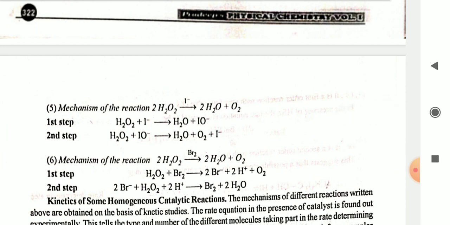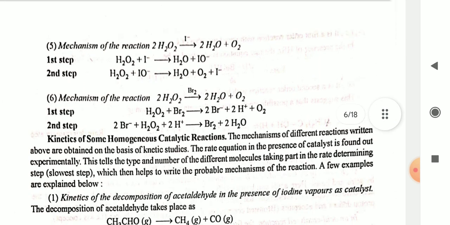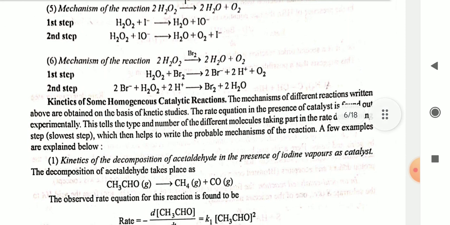2H2O2 in the presence of iodine gives 2 molecules of water plus oxygen. First step, H2O2 plus I- gives H2O plus IO-. Second step, H2O2 plus IO- gives H2O plus O2 plus I-. Next, mechanism of a reaction. 2H2O2 in the presence of Br2 gives 2H2O plus O2. First step, H2O2 plus Br2 gives 2Br- plus 2H+ plus O2. Second step, 2Br- plus H2O2 plus 2H+ gives Br2 plus 2H2O.